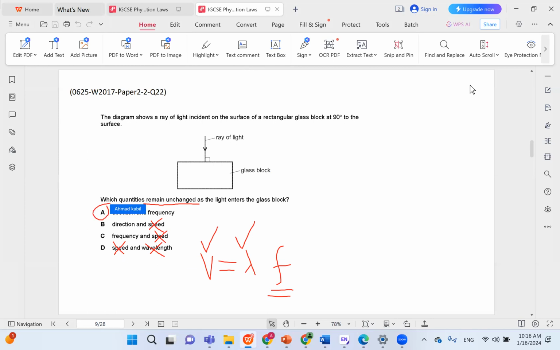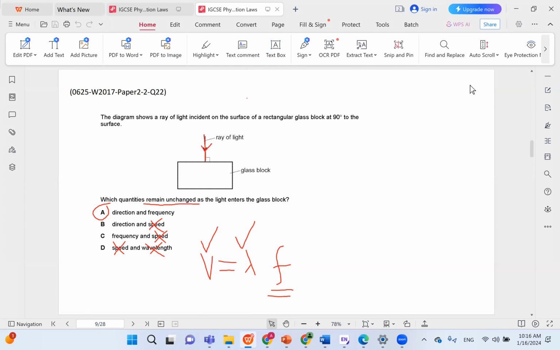But you might be confused as to why the direction here is listed as unchanged, even though I said that normally in refraction, the direction changes. Well, in 99% of the cases, the direction would change, but in this particular exception, the incident ray was normal to the surface. So the angle of incidence is 0, and we're going to come to that later in the same video.